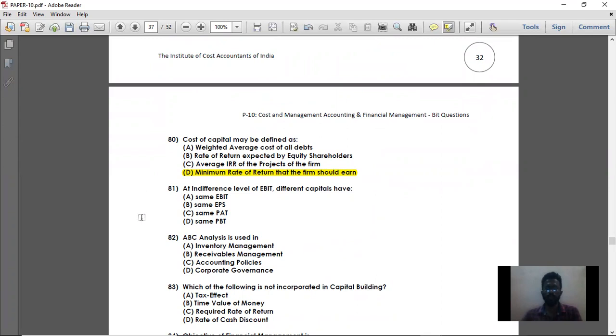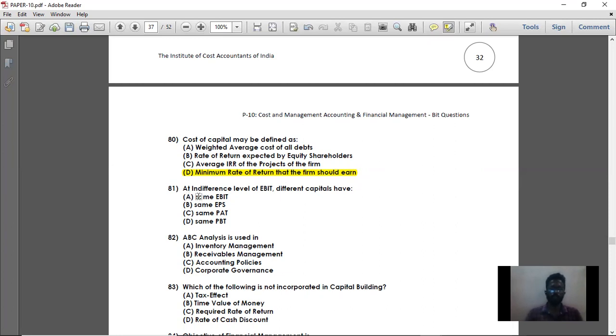So cost of capital may be defined as minimum rate of return that a firm should earn. So for procuring 10 lakh rupees of investment, my cost of capital is 10%. So 1 lakh is my total cost of capital. So if my cost of capital is 10%, my minimum rate of return from investing that 10 lakh rupees in business should be more than that 10%. So when I am investing the 10 lakhs in a business, if my total return is less than 10%, then I'm going to make a loss. So the cost of capital should be the minimum rate of return that a firm should earn. So anything above the cost of capital will be the profit.